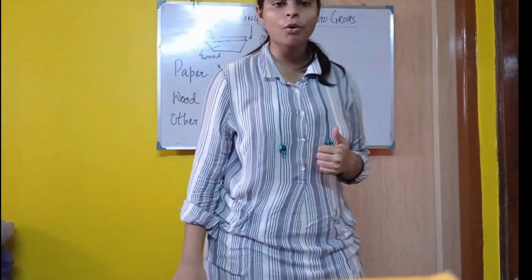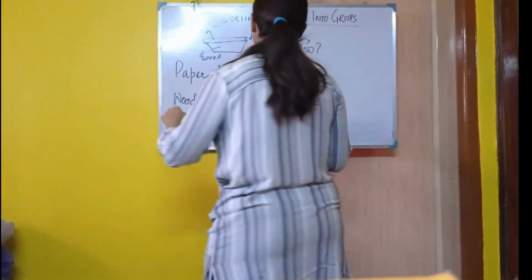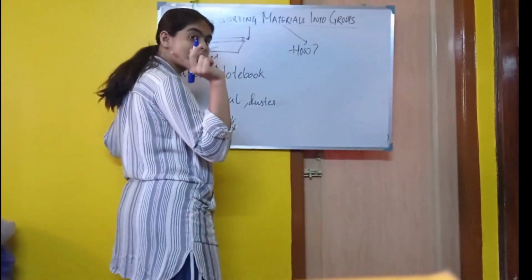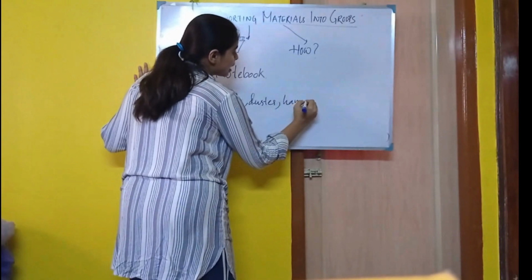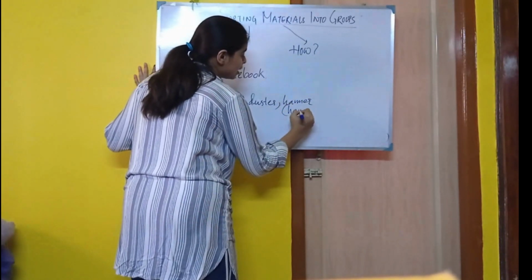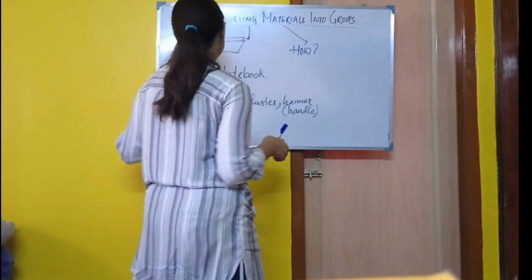Now comes to the hammer. Hammer is made up of what? If we see the hammer, the handle of the hammer is made up of wood. So hammer, that means handle. Handle of the hammer is made up of wood.